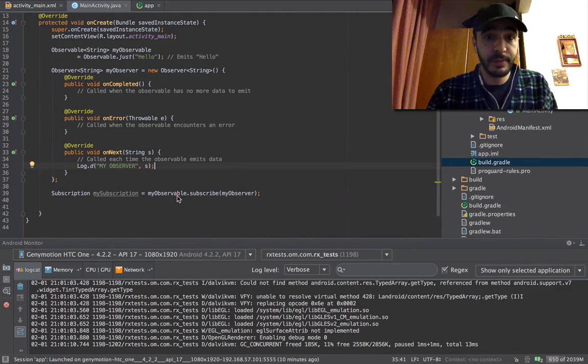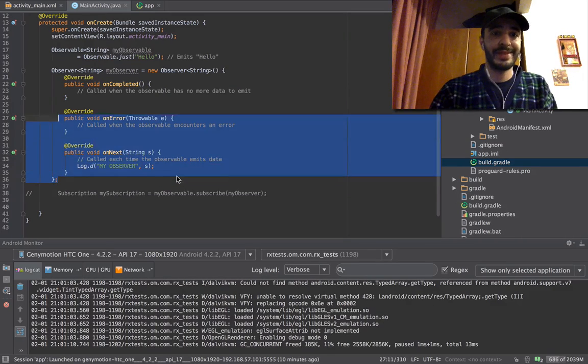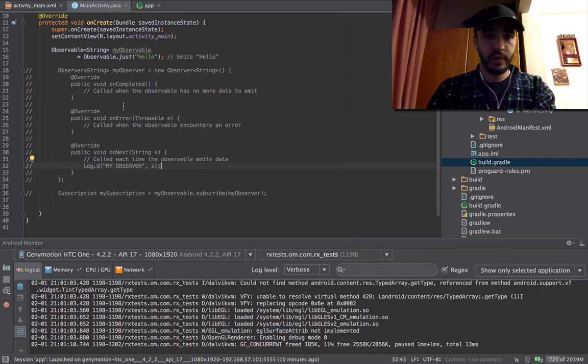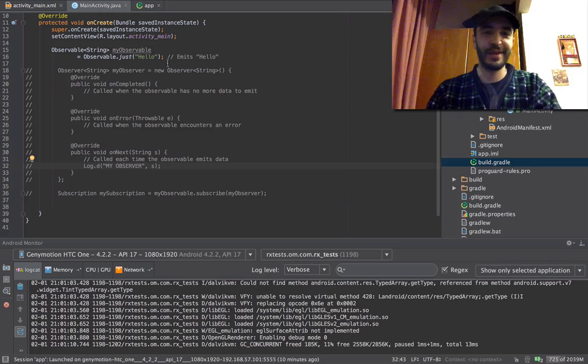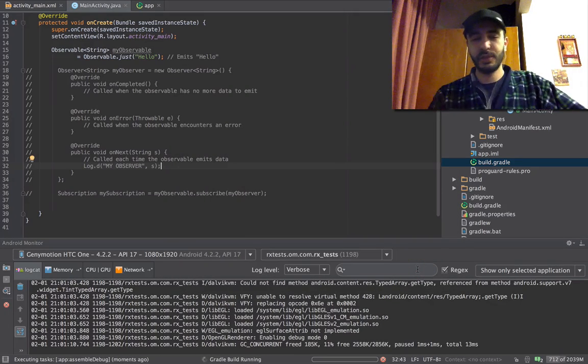You wanna bet? Let's do this. No, let's comment it out. Okay, let's comment this whole thing out. You just have an observable. And we're gonna filter for, you're not gonna see anything in the Logcat. We're gonna launch this on Genymotion. You can launch this anywhere, it's useless. We're just gonna care about what's going on here in the Logcat.